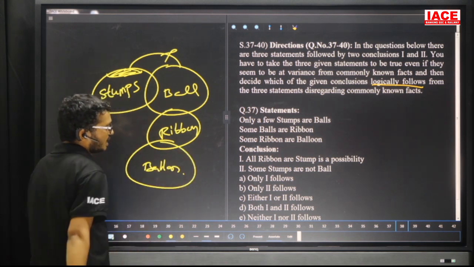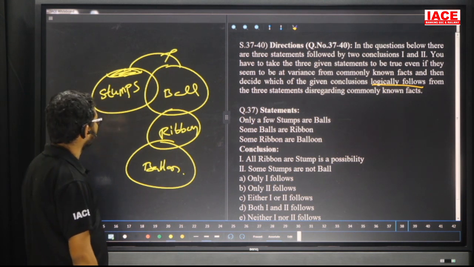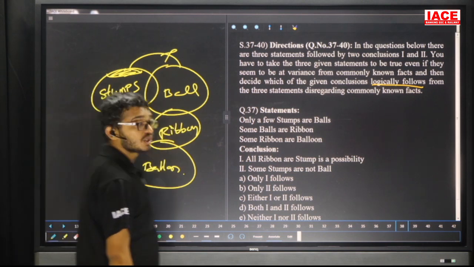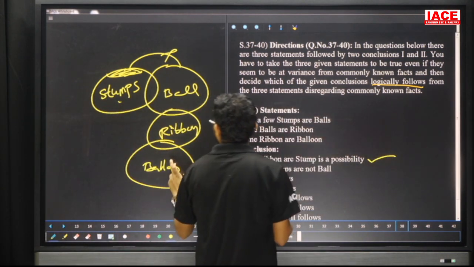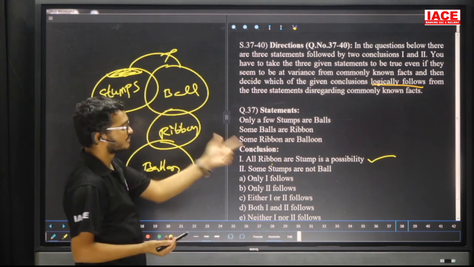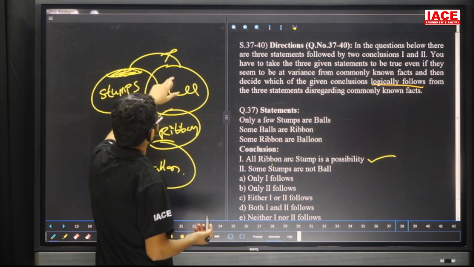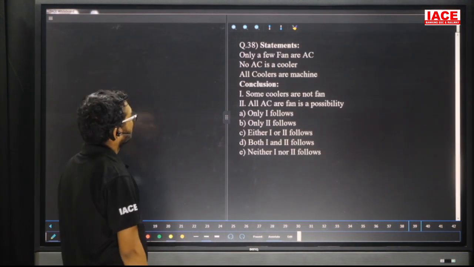Take the first conclusion: all ribbon are stump is a possibility. Friends, what is the ribbon and stump relation? We can't say, so the possibility is true. The assumption is true. Some stumps are not ball. Yes, the second one is also true. Then the answer is both are true, Option D.